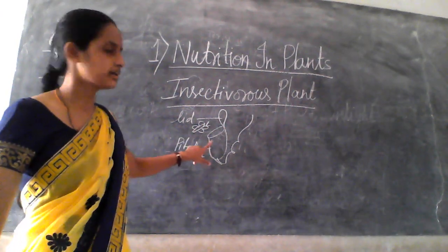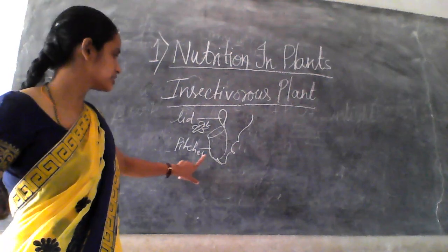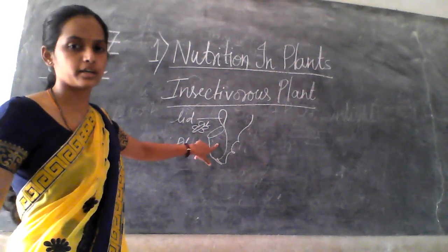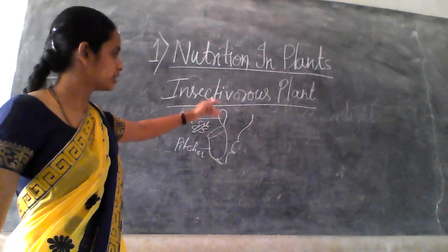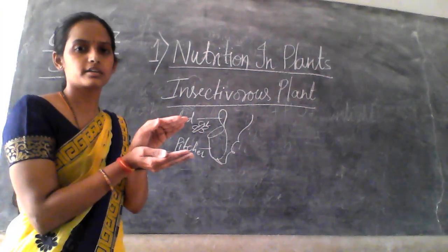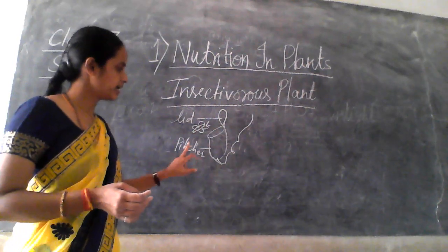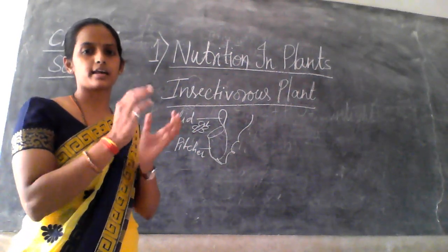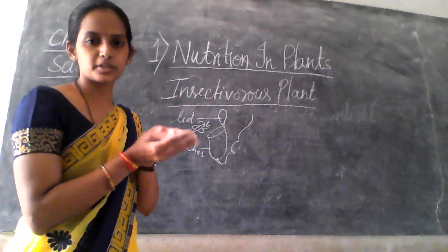What happens when an insect comes near the mouth of that pitcher, that is, the pot-like appearance? The insect enters through the pitcher, and the lid will close. Right? So insects will be trapped in the pitcher plant. It has a lid and a pot-like structure where the insect enters and the lid closes, and the insect will be stuck in the pitcher plant.